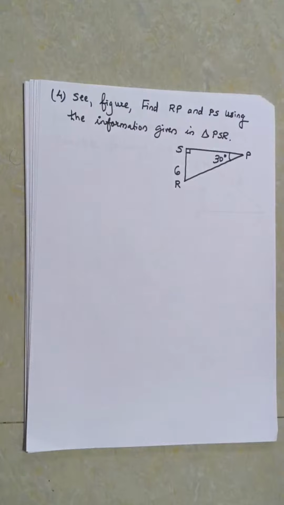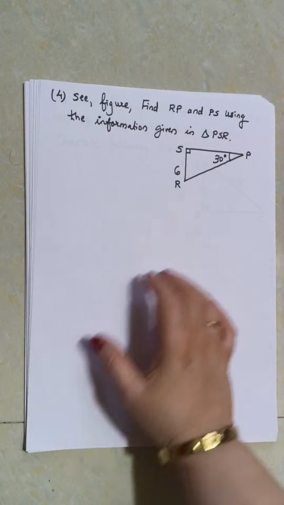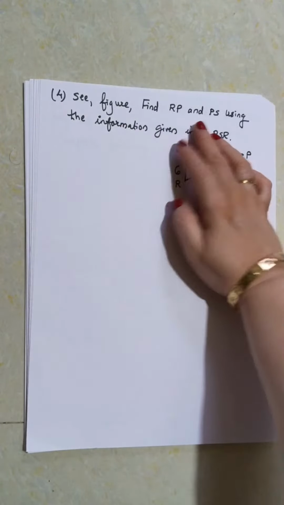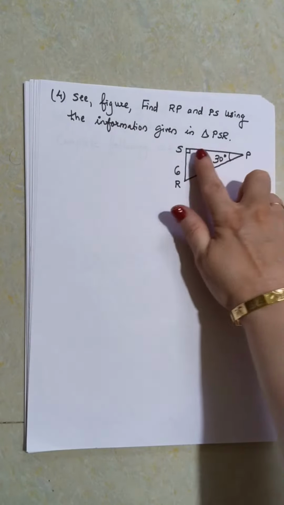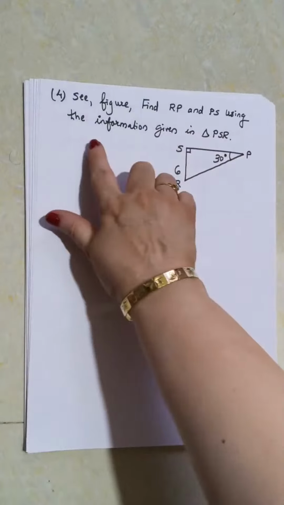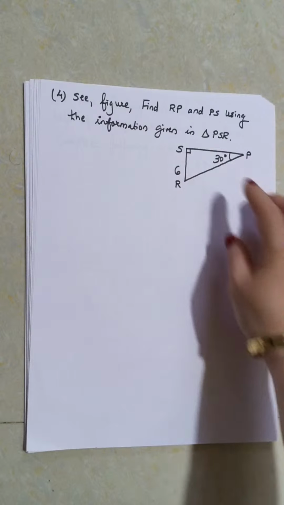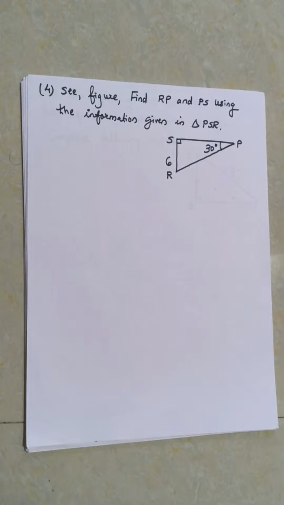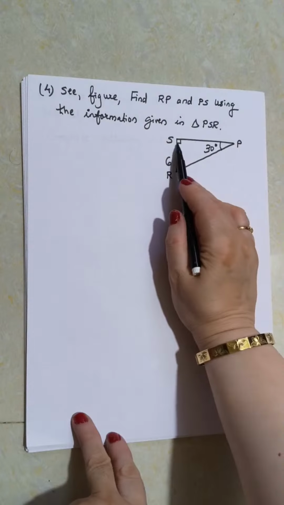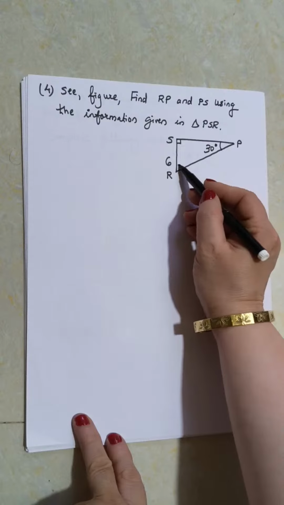I don't know why. So let's move to question number 4. In question number 4, you have to see the figure. Find RP and PS, using the information given in triangle PSR. Look at the triangle. It is a special triangle. This triangle has angle S as 90 degrees and angle P as 30 degrees. So let us find angle R.